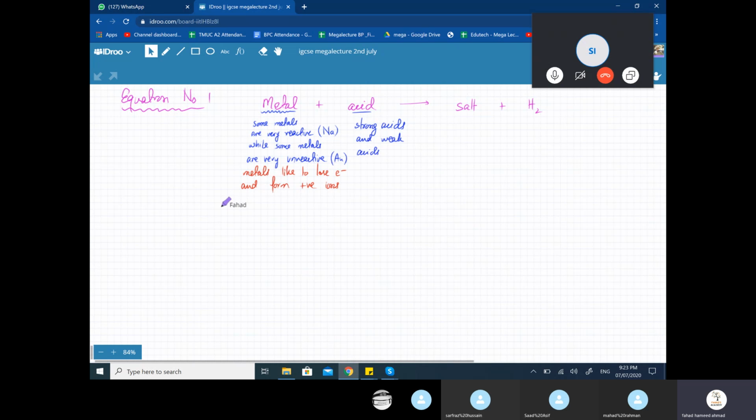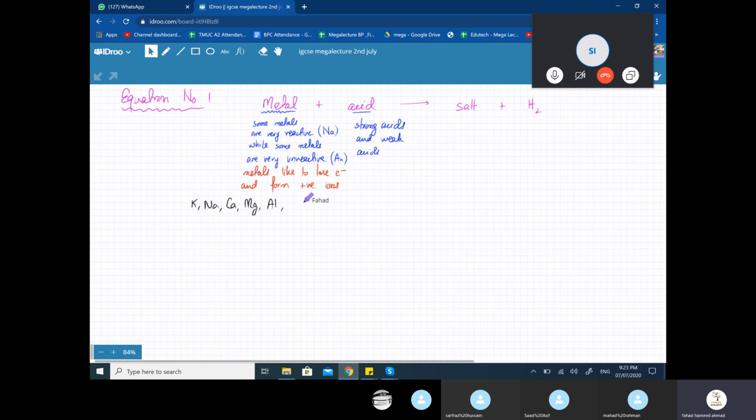Now, down the line, not right now, we're not going to go into a lot of detail, but there's a thing called the reactivity series. Right now, our focus is equations, so we're not going to really discuss this in a lot of detail. I'm just going to write down the reactivity series. This will come in handy later on, because we're going to study metals as a separate chapter.